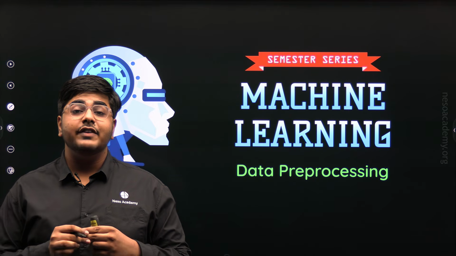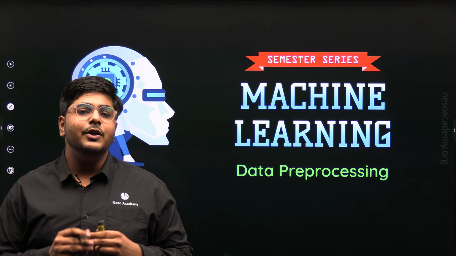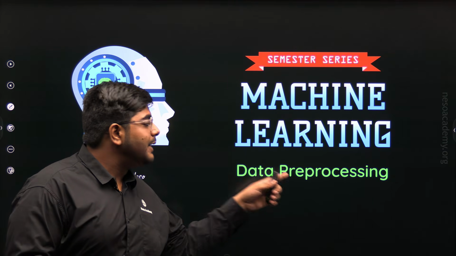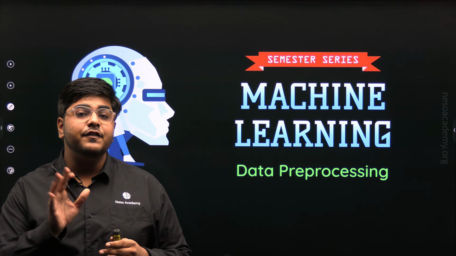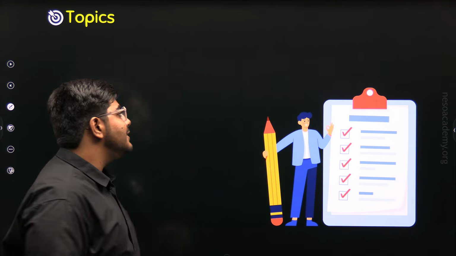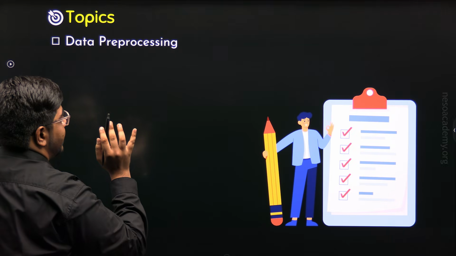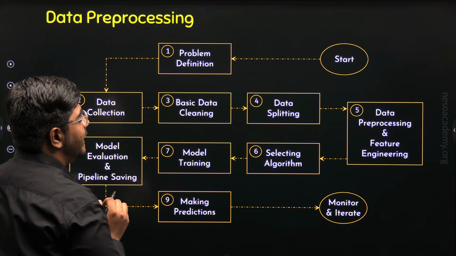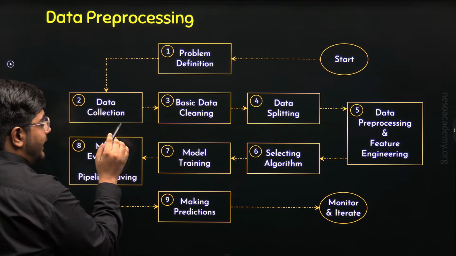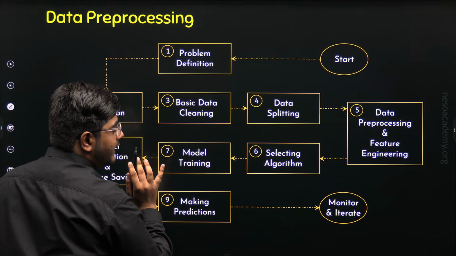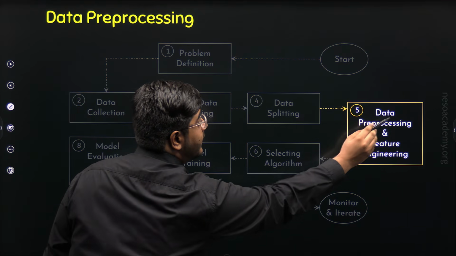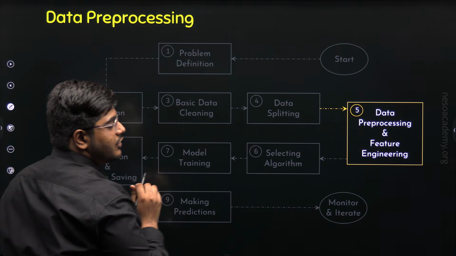In this lecture, we are going to understand a very popular and important topic in machine learning, that is data preprocessing, which is also the fifth step of the machine learning pipeline. So the topic for this lecture is data preprocessing. Till now in the machine learning pipeline, we have understood the problem definition, data collection, basic data cleaning, and data splitting. Now it's time to understand data preprocessing and feature engineering.